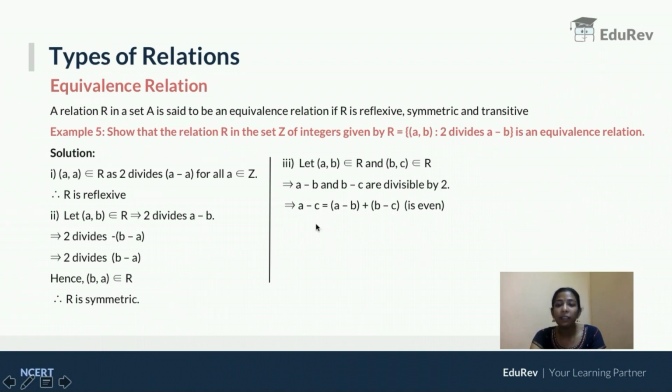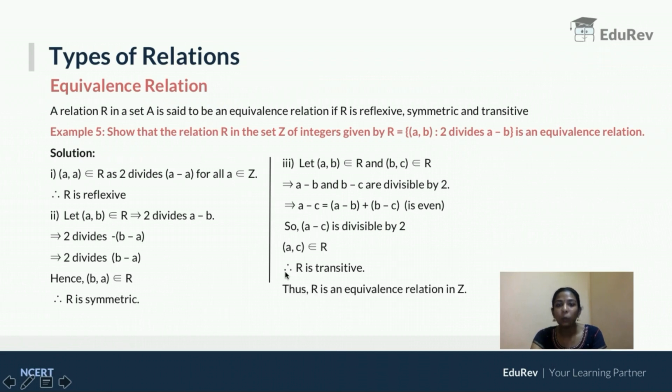If A minus C is an even number, it will be divisible by 2. That means I can write 2 divides A minus C. So it satisfies the condition of relation R. So what can I infer? (A, C) belongs to R. We started with an assumption that (A, B) belongs to R and (B, C) belongs to R, and we are able to prove that (A, C) belongs to R. That means the given relation is a transitive relation. So what did we infer? We got R as reflexive, R as symmetric and R as transitive. That means it is an equivalence relation in Z. That Z represents the set of all integers.